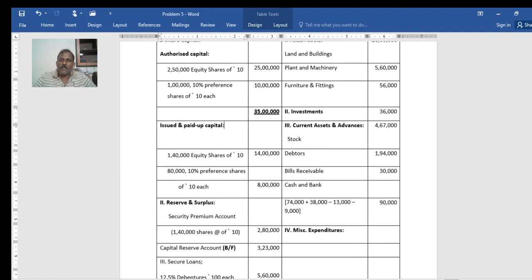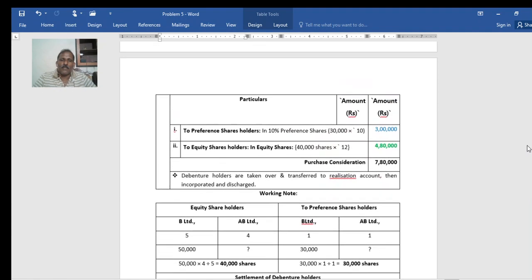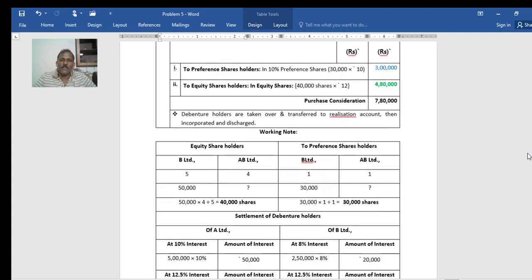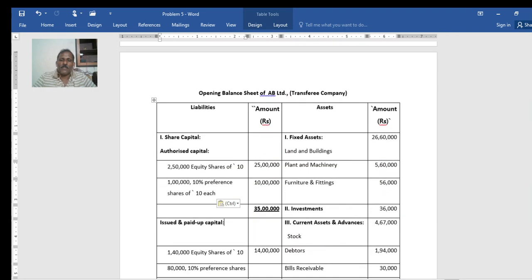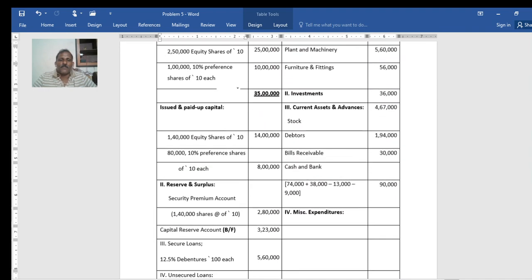Same number, right? 5 lakh, they are 3 lakh. Total 8 lakh into 80,000, then 8 lakh. So this amount should be considered. Then reserves and surplus, security premium. Security premium in the sense, in both the cases, 10 rupee shares are settled at 12 rupee, 2 rupee premium.